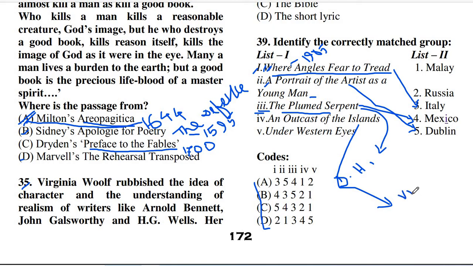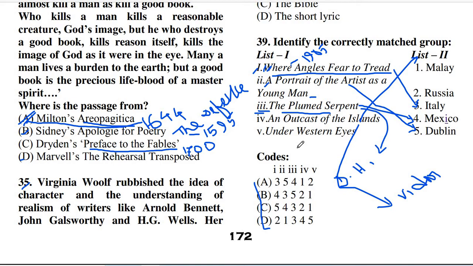Whenever he was traveling in the ship he gave his own experiences. And we can say that An Outcast of the Islands tells the story of a Malay.